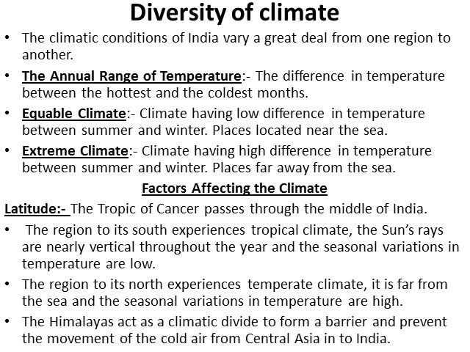This mountain range acts as a climatic divide to form a barrier and prevent the movement of cold air from Central Asia into the Indian subcontinent. It is just like stopping the winds which are coming from Central Asia. Ladakh is located close to the Himalayas and it is far from the sea. One reason, since it is far away from the sea, it obviously enjoys the extreme type of climate.